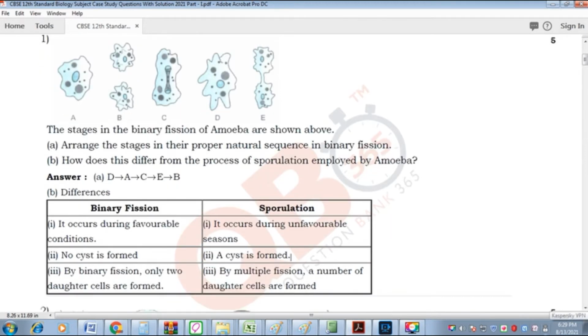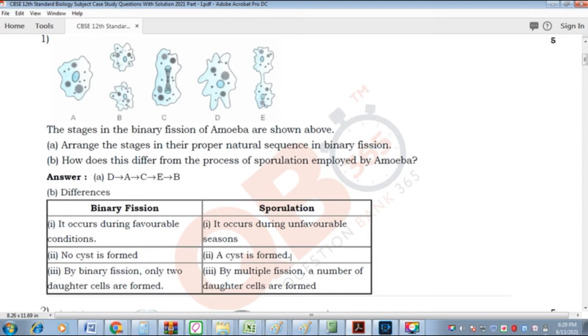So the answer for the first option A, the question is to arrange the stages. They are already giving the binary fission of amoeba here. You just have to rearrange the images according to the proper natural sequence.